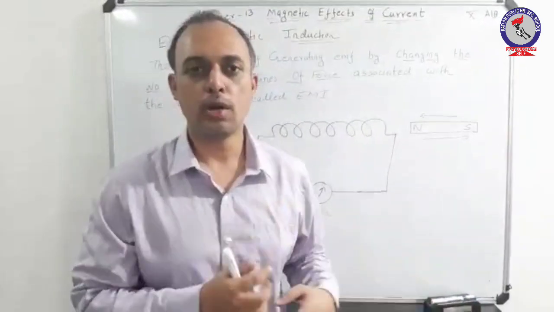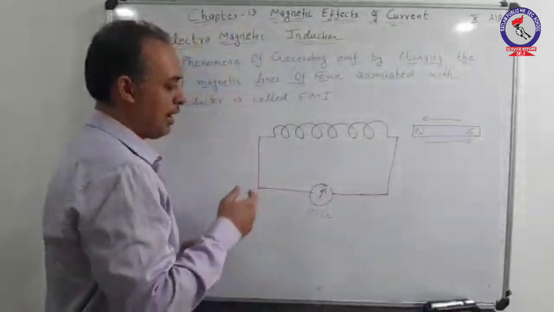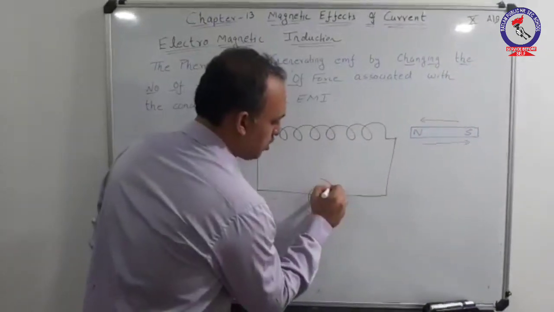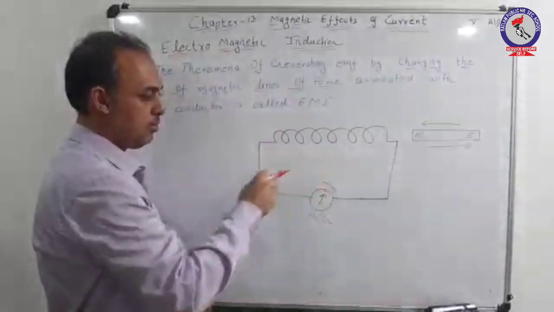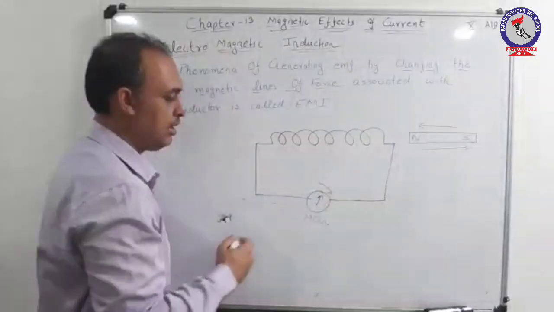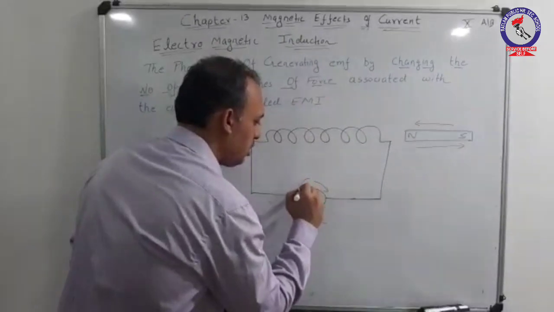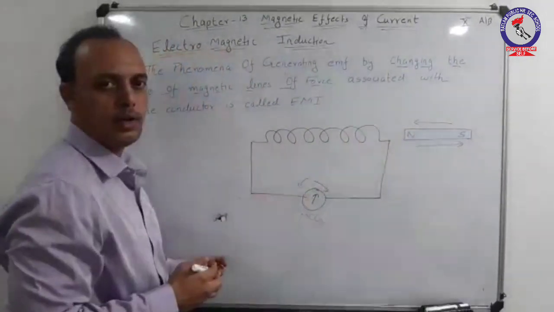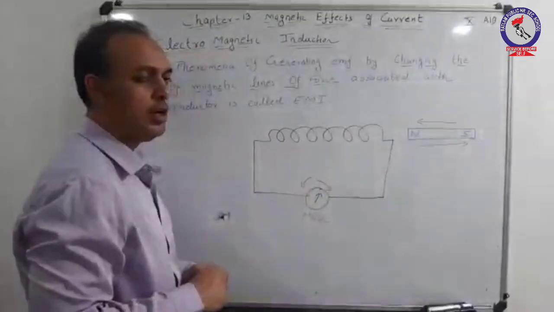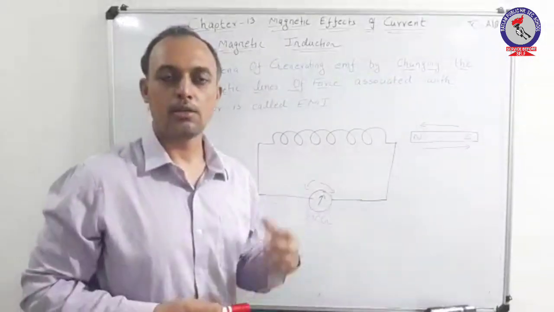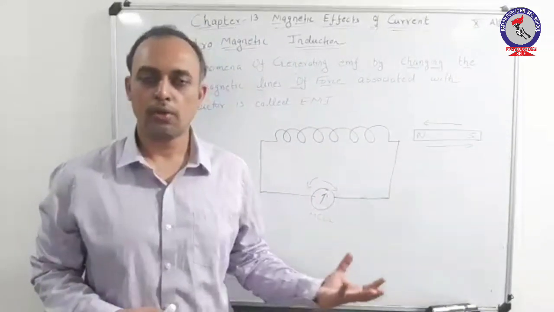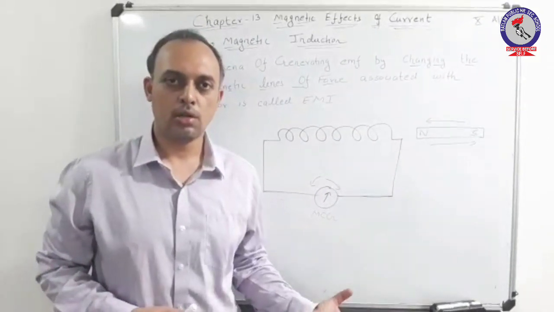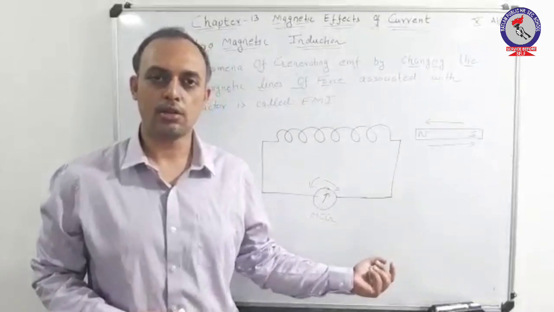By doing these two activities, he observed that once the direction of deflection in the needle is towards that side, and on changing the direction of motion of the magnet, the direction of deflection in the needle also changes. As I have just said, MCG is a current sensitive device. Whenever a current flows in the circuit, it gives a deflection in a particular direction.